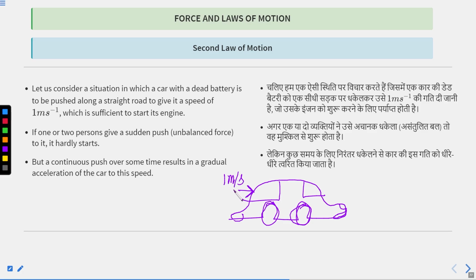If one or two persons give a sudden push, it hardly starts. But a continuous push, continuous applying of force, will generate an acceleration, and that can get the engine started.